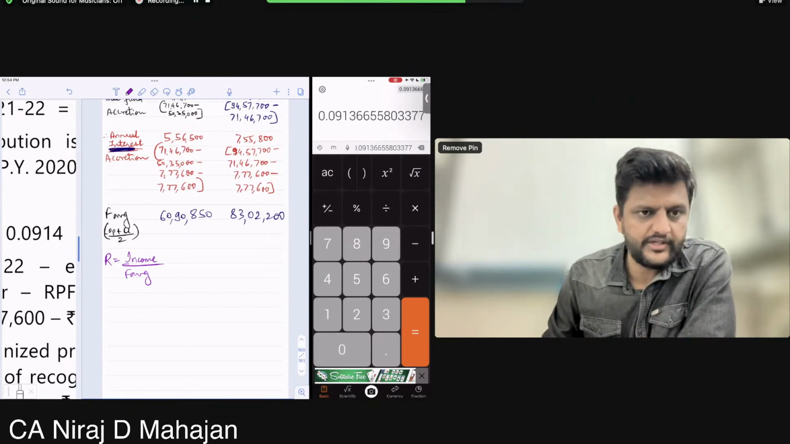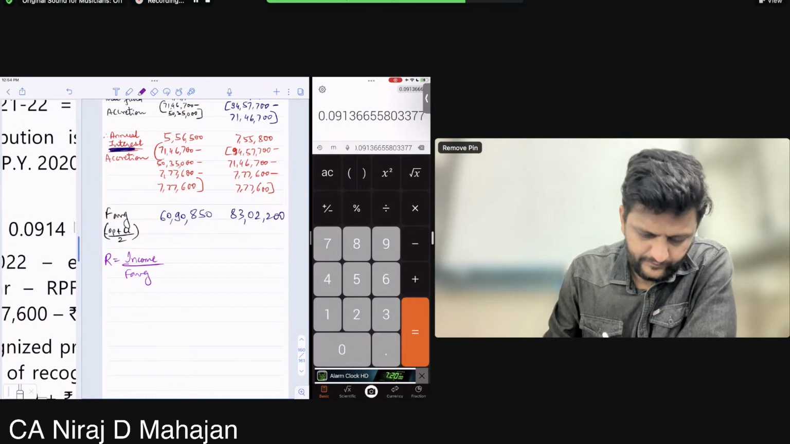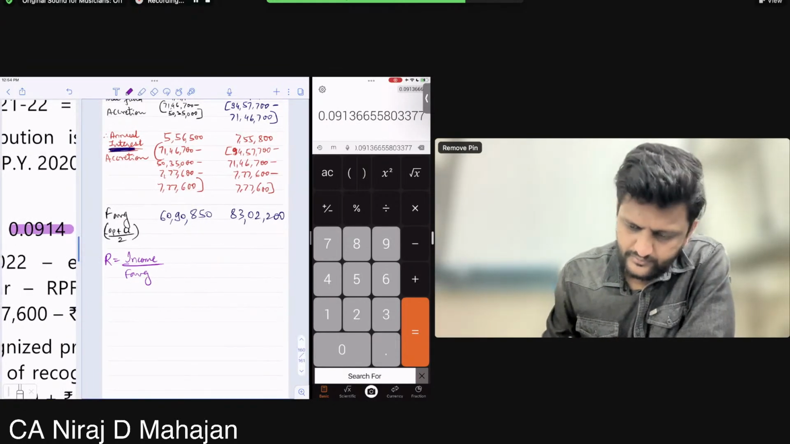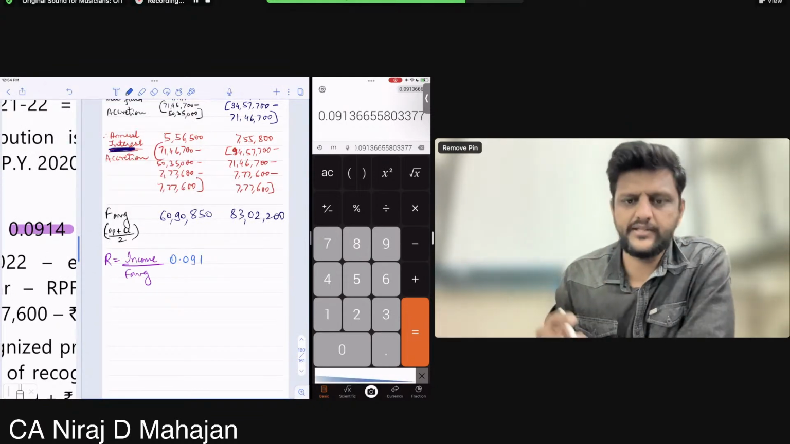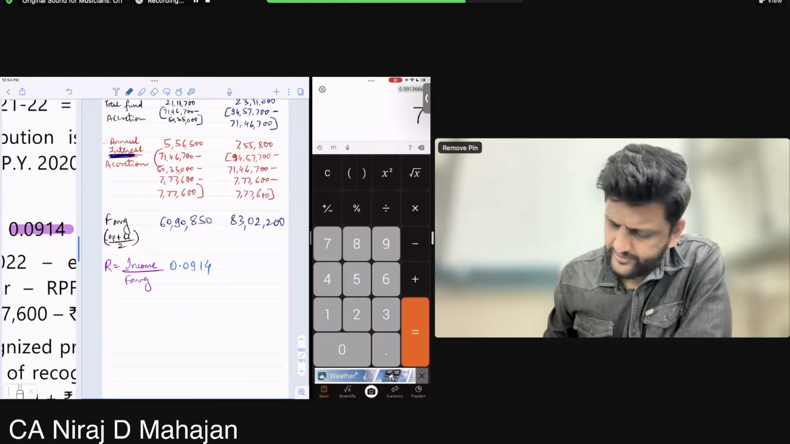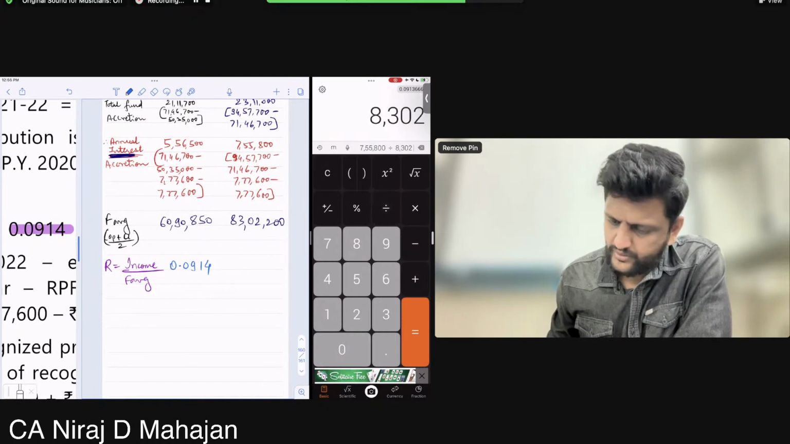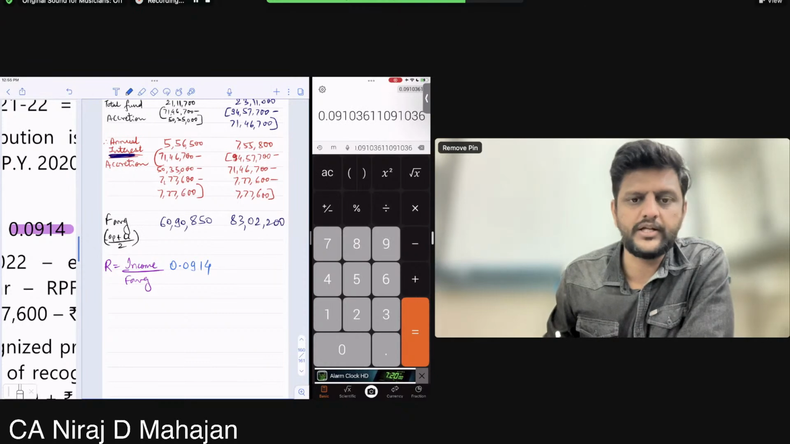Okay, you will see in the textbook also. I hope you can see here on the left hand side. Right? We are getting perfect answers or no? 3 6, they have rounded off. Here is it coming to the same thing, 755 800 divided by 8302 200. Yeah, 0.0914. Chalega, all of you?